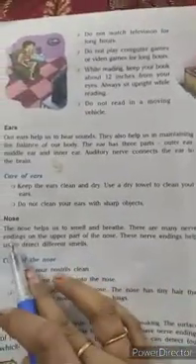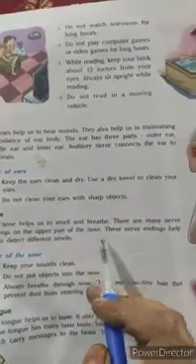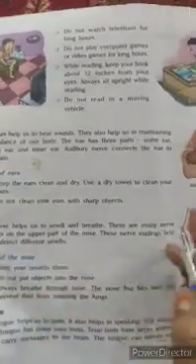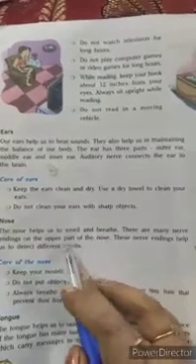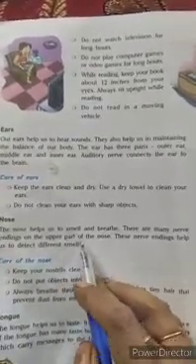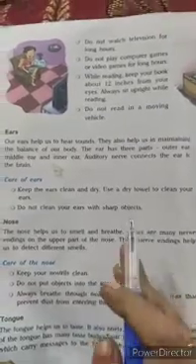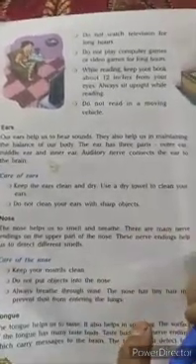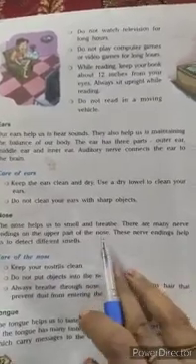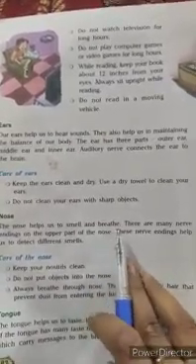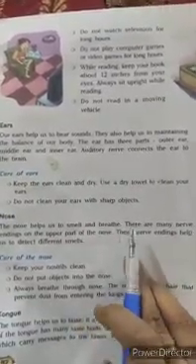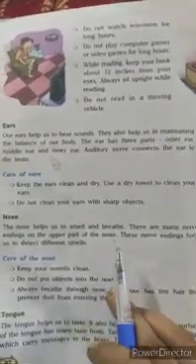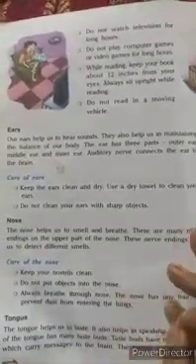There are many nerve endings on the upper part of the nose. These nerve endings help us to detect different smells. Yes, because so many nerves end on the upper part of the nose, with the help of those nerves we can identify different types of smell. Like the smell of a rose flower and the smell of a lotus is totally different. The smell of vegetables cooking in your kitchen, or the smell of anything sweet you are making in your kitchen, is different.